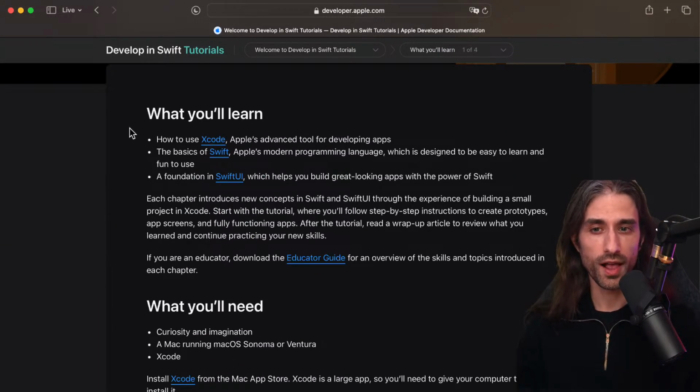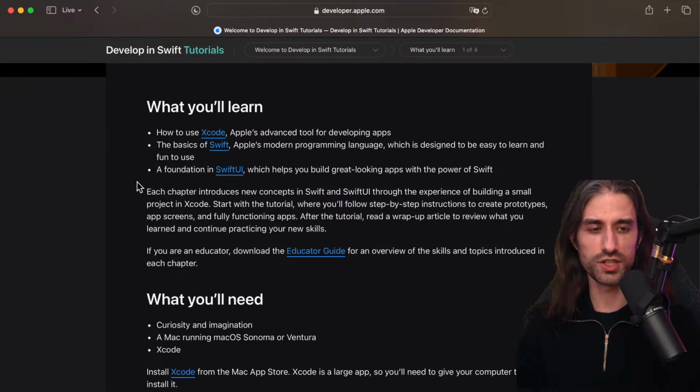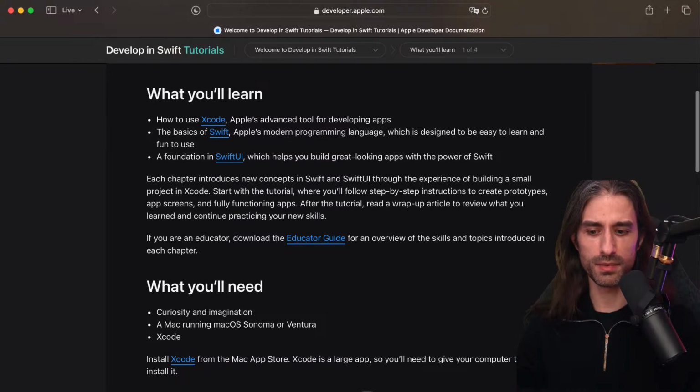What are we going to learn? We'll learn how to use Xcode, Apple's advanced tool for developing apps, the basics of Swift, Apple's modern programming language, which is designed to be easy to learn and fun to use, and a foundation in SwiftUI, which helps you build great-looking apps with the power of Swift. So the most modern technologies that you have for now in the Apple ecosystem.